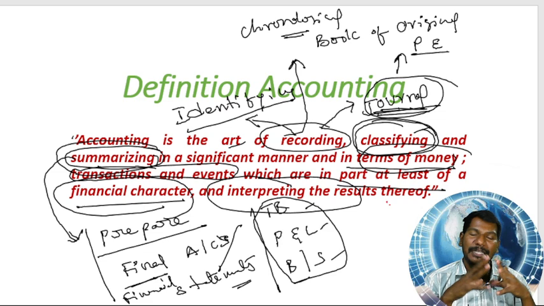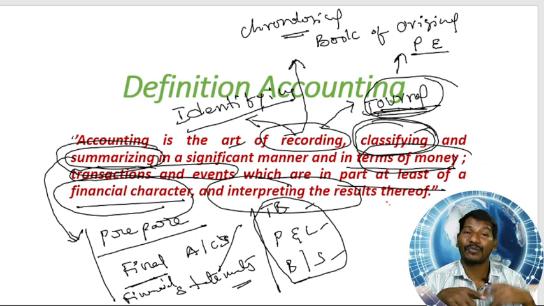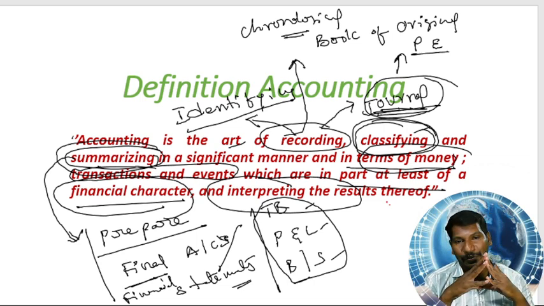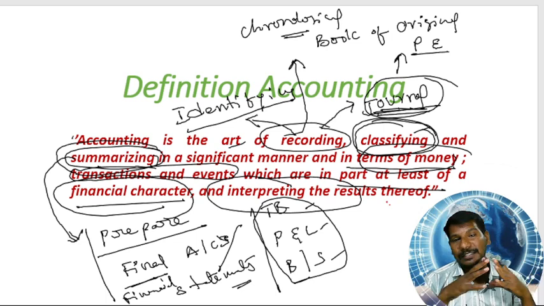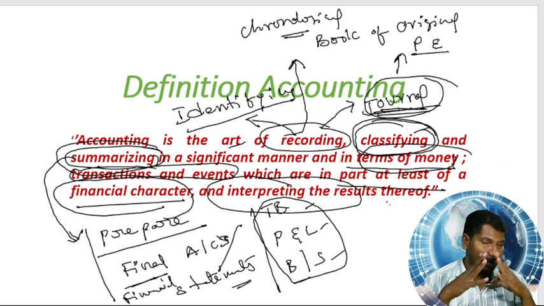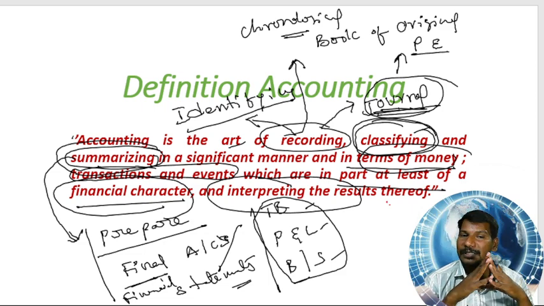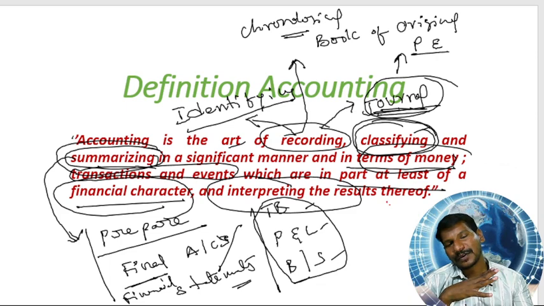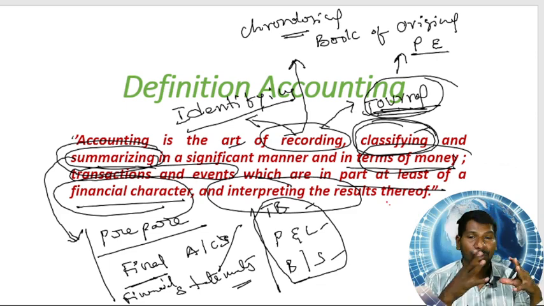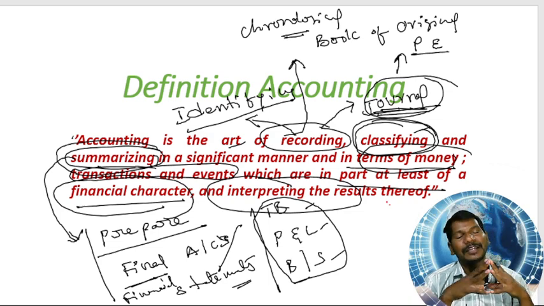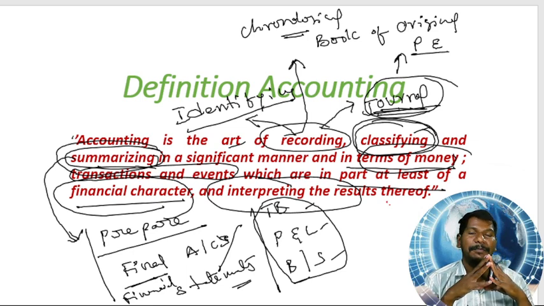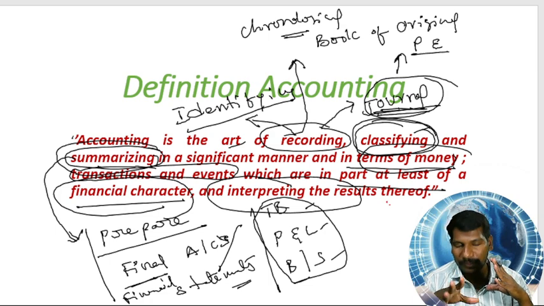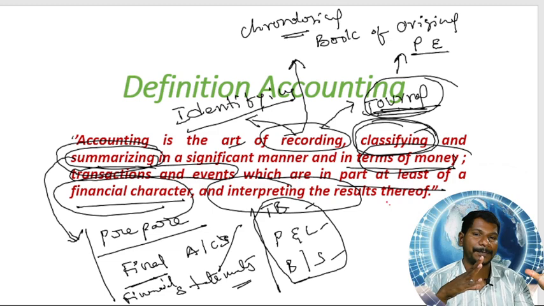For the management, it is very essential to know what happened and why it happened, and what decisions we should take in the future. As well as for outside parties, it is important to decide whether it is worth investing in the company or not, or whether it is worth continuing the business or not. In the case of government, what is going into the company and what taxes they are paying can be known by the external parties. So my dear friends, accounting information is very important for the internal users as well as external users.